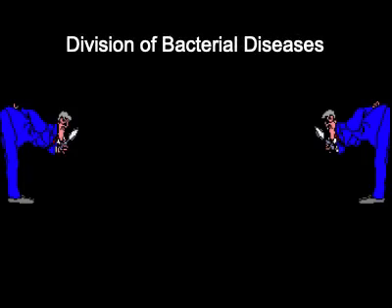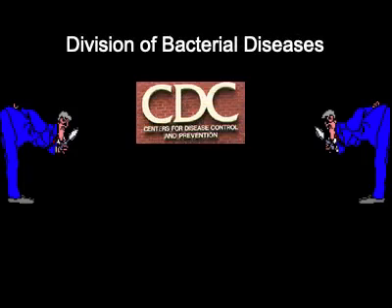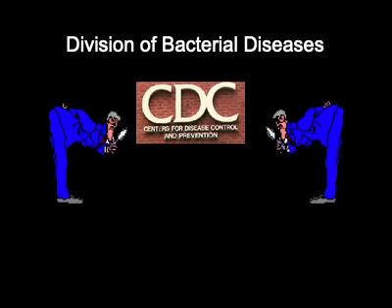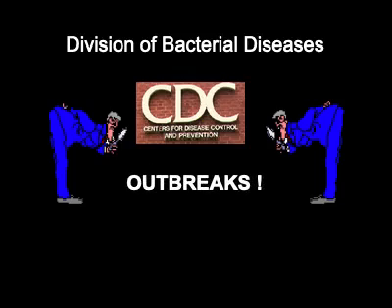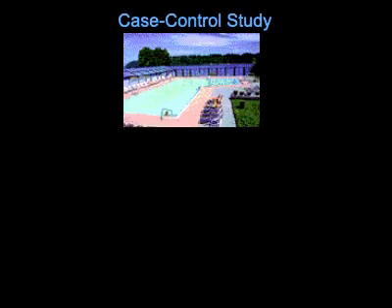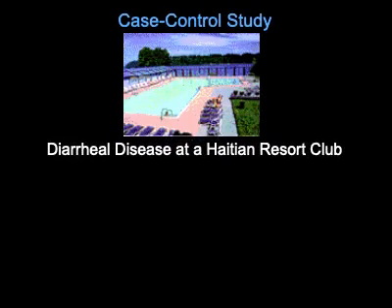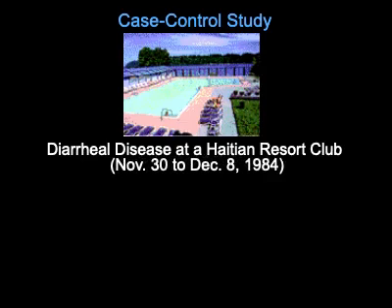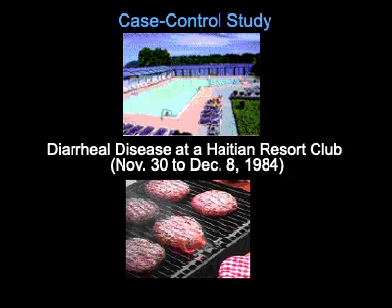Epidemiologists in the Division of Bacterial Diseases at CDC, the Centers for Disease Control and Prevention in Atlanta, investigate the sources of outbreaks caused by eating contaminated foods. For example, a case control study was carried out to determine the source of an outbreak of diarrheal disease at a Haitian resort club from November 30 to December 8, 1984. The investigators wondered whether eating raw hamburger was a primary source of the outbreak.